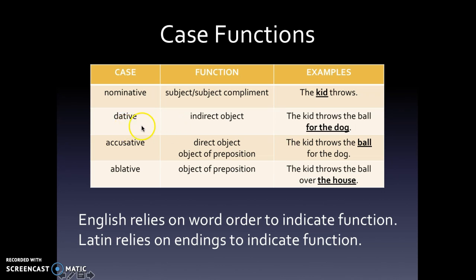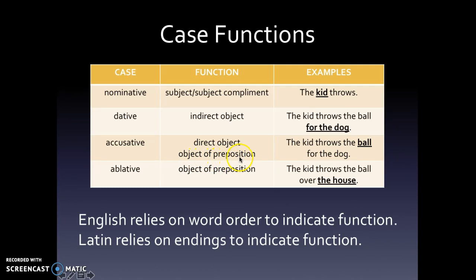We have datives now, our indirect objects. The kid throws the ball for the dog. Here, the dog is indirectly receiving the action of the verb. The ball is directly receiving the action of the verb. It's what's being thrown. That's why in Latin it would be accusative. It is our direct object.